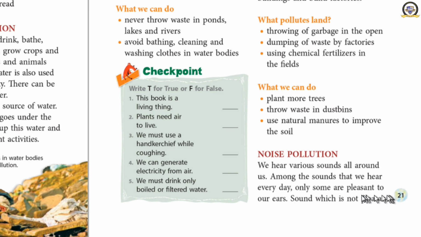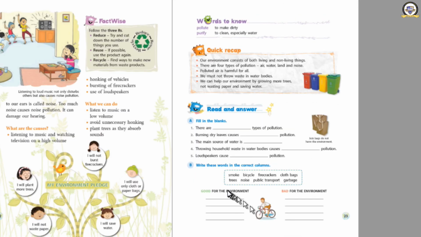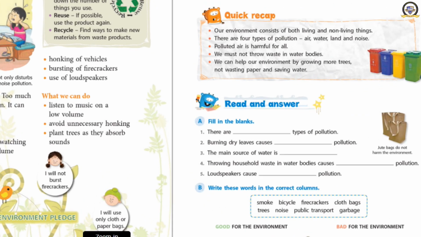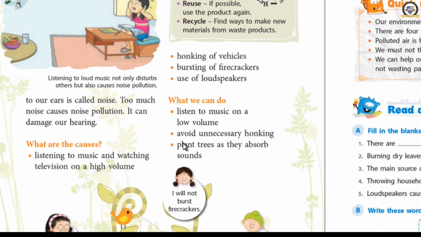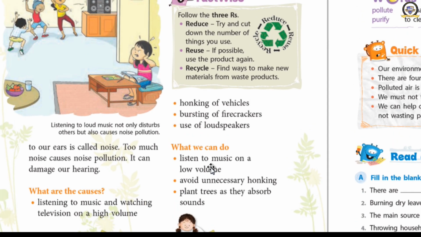There are some sounds which are pleasant. The sound which is not pleasant to our ears is called noise. What is noise? The sound which is not pleasant to our ears. We get disturbed because of that. Then that is called noise.